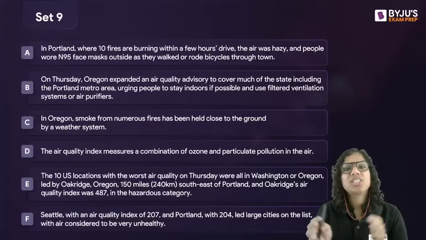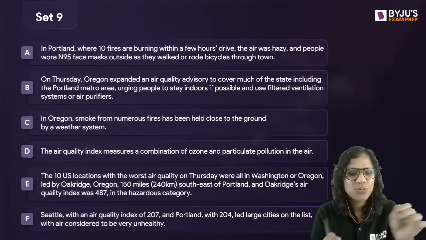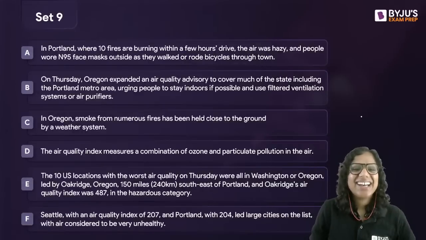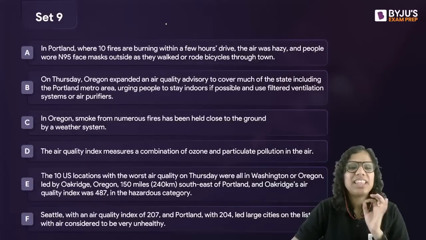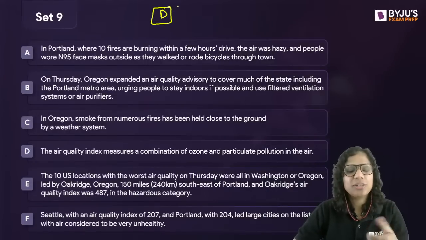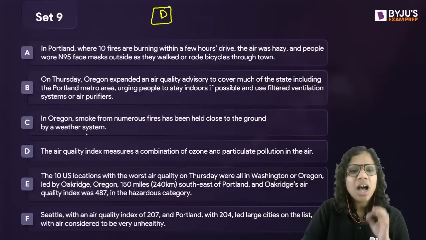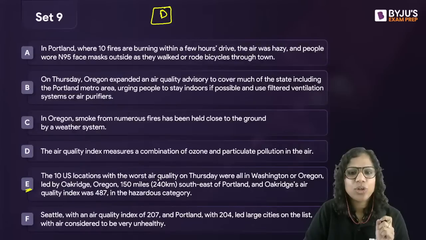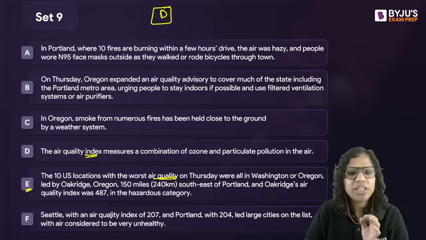So, Astha, your sequence is correct. Good, good. Let's see why the sequence is what it is. A lot of you, I think, have this confusion that D should be the opening sentence. That's what I got in the beginning, that D is the opening sentence for sure. However, we are talking about air quality here. We don't mention air quality index as such. Air quality index discussion comes here in F, right?